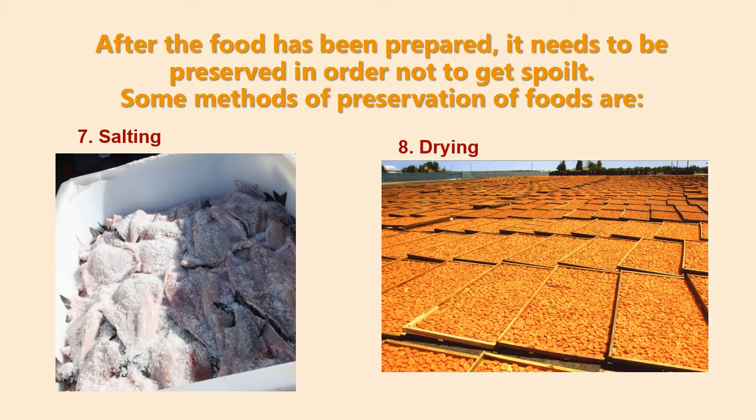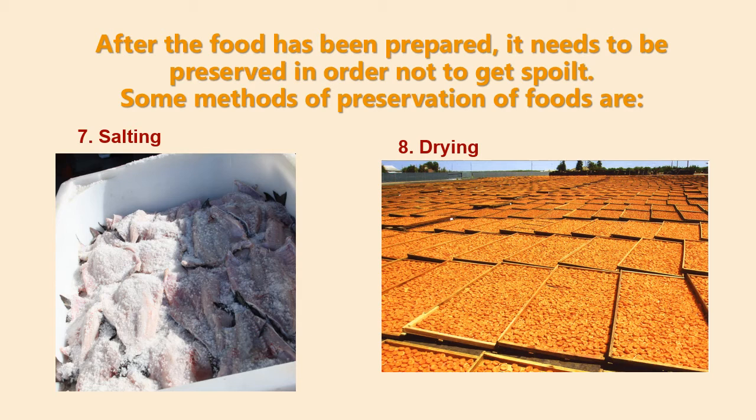Then another method is salting. When you want to preserve food, you may see it and feel you can't make use of it at once, so you need to keep it. You just sprinkle a lot of salt on it. When you sprinkle a lot of salt on it, you keep it. It will also prevent it from what? Getting spoiled. Then drying, you now carry it out.